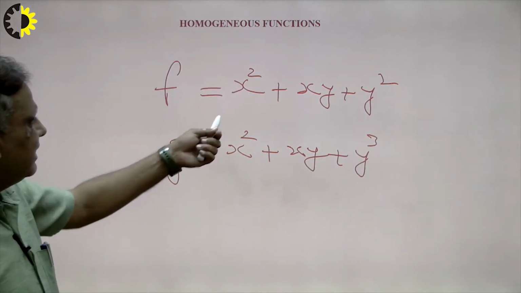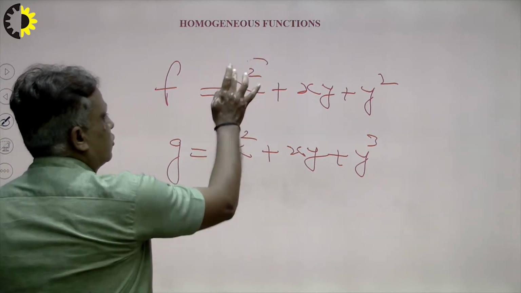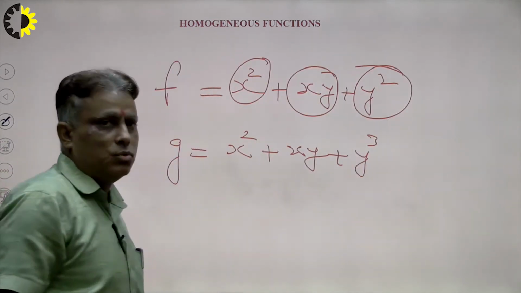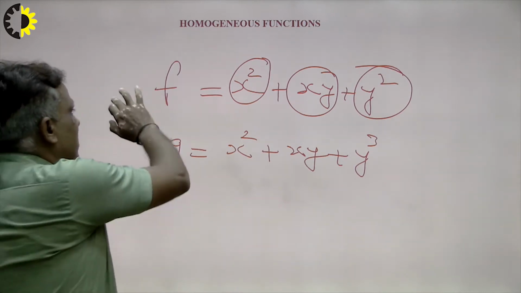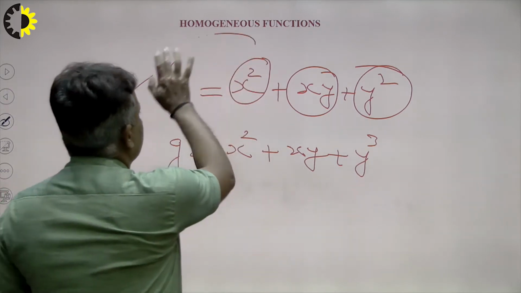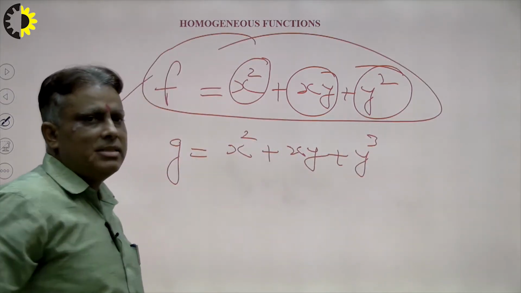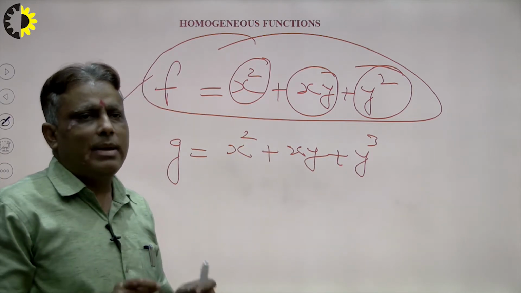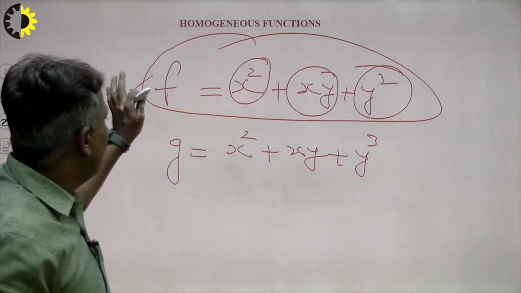Now we see here that the degree of this term is 2, and the degree of this term is 2, and the degree of this term is also 2. That means in this function the degree of each term is 2. We can say that the degree of this function is 2. That means this is a homogeneous function with degree 2 in two variables x and y. So this is a homogeneous function first.